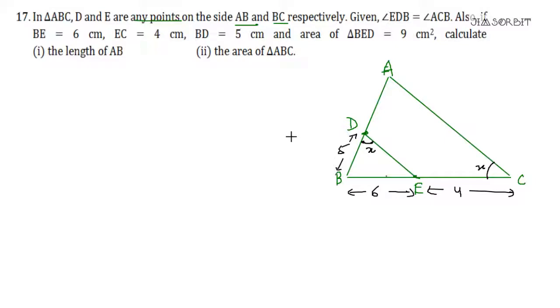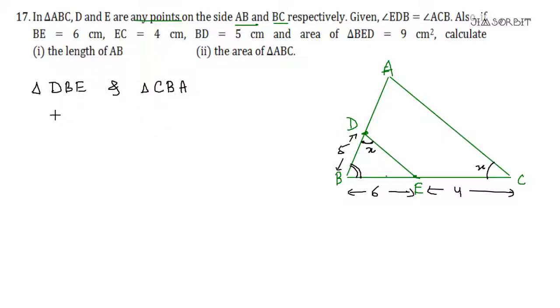Listen carefully. If I write triangle DBE, the first triangle I can name anyhow, it's not an issue. Now you just have to match the vertex. Now D has the angle X; in triangle ABC, which one has the vertex X? C, of course. So we'll write C first. Then notice that DBE has B in it, and ABC also has B in it. So B of this is matched with the B of ABC. Now we are only left with A. We do not have to look at it, it should be equal. Okay, and we have got these two triangles. This vertex matching is done.